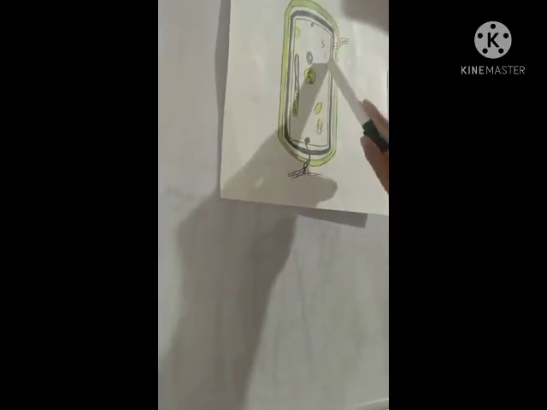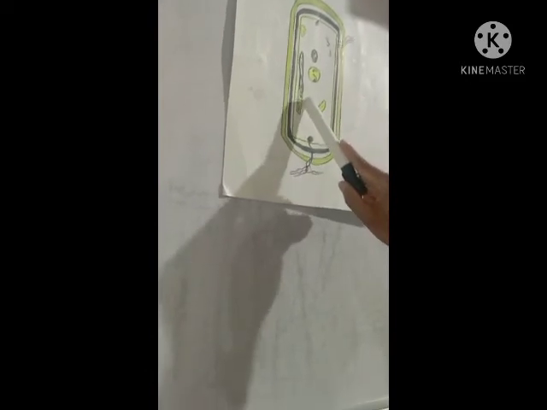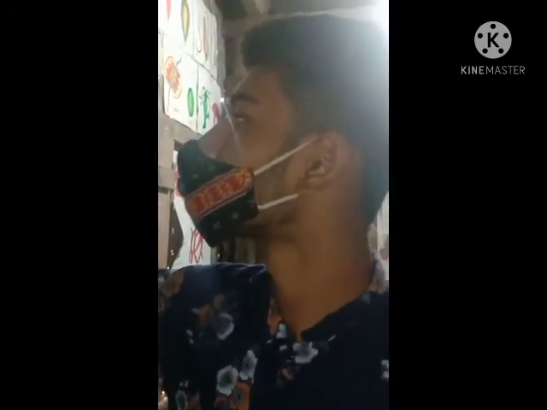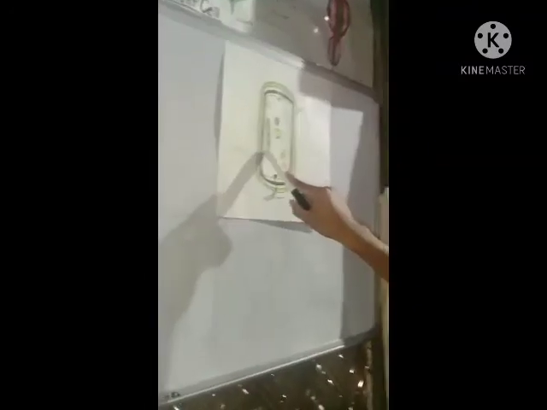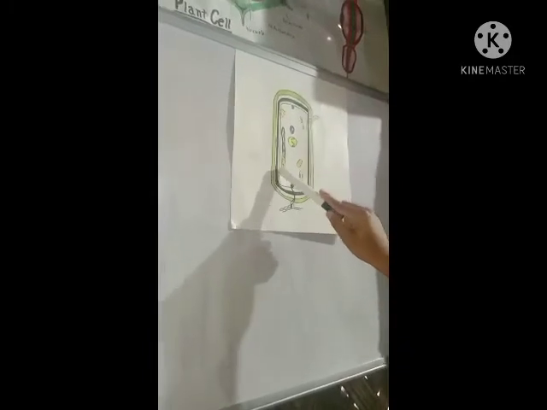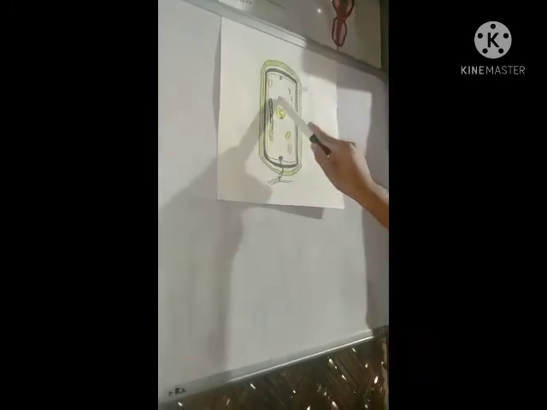After plasmid, chromatophores are present. There is a long elongated tube-like structure which contains different types of pigment and helps in energy formation. After chromatophore, there is mesosome.